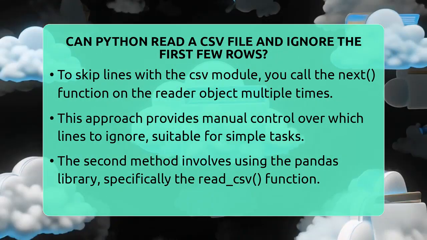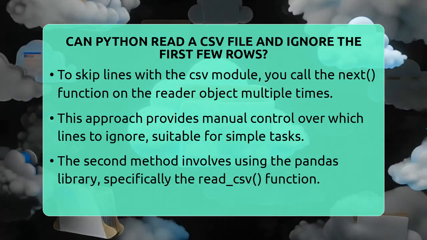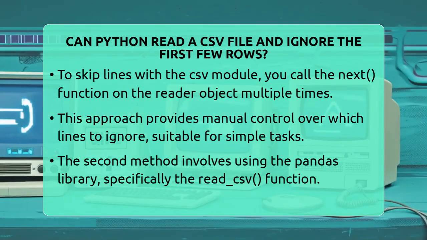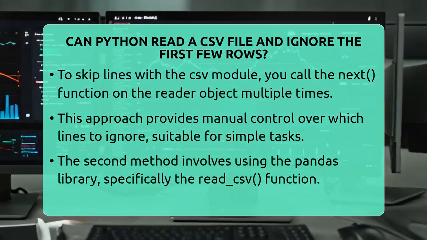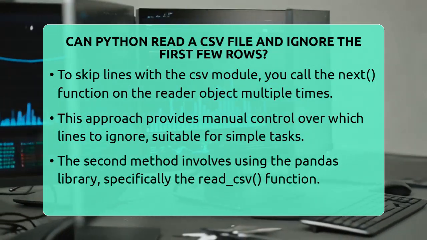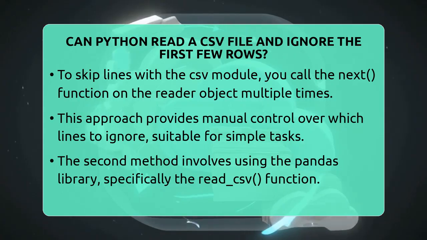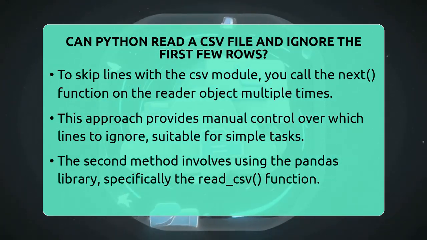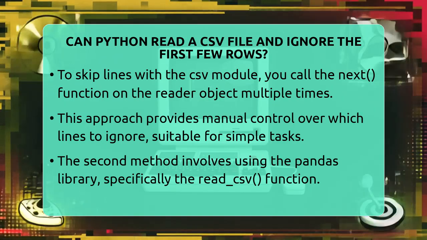This method gives you manual control over which lines to ignore, making it good for simple scripts or when you know exactly how many lines to skip. The second way uses the Pandas library, which is very popular for data analysis and automation tasks. Pandas has a function called read_csv that reads the entire CSV into a data frame, which is like a table.